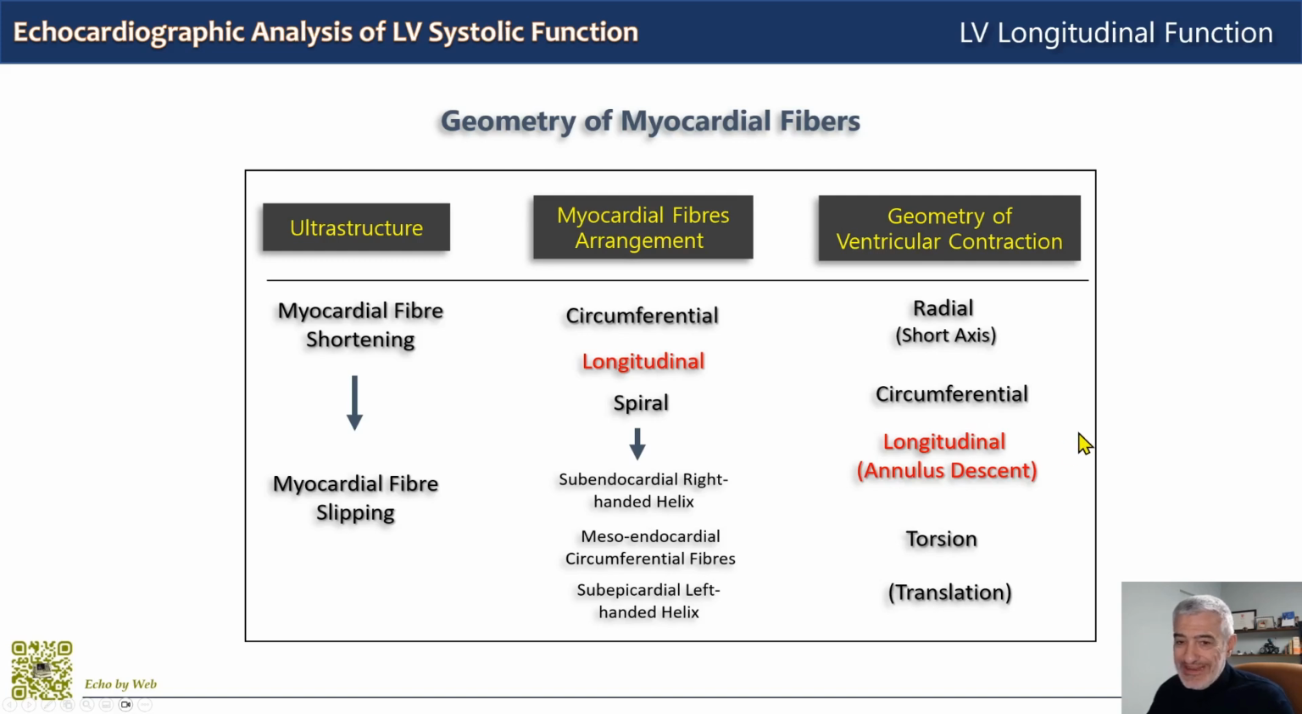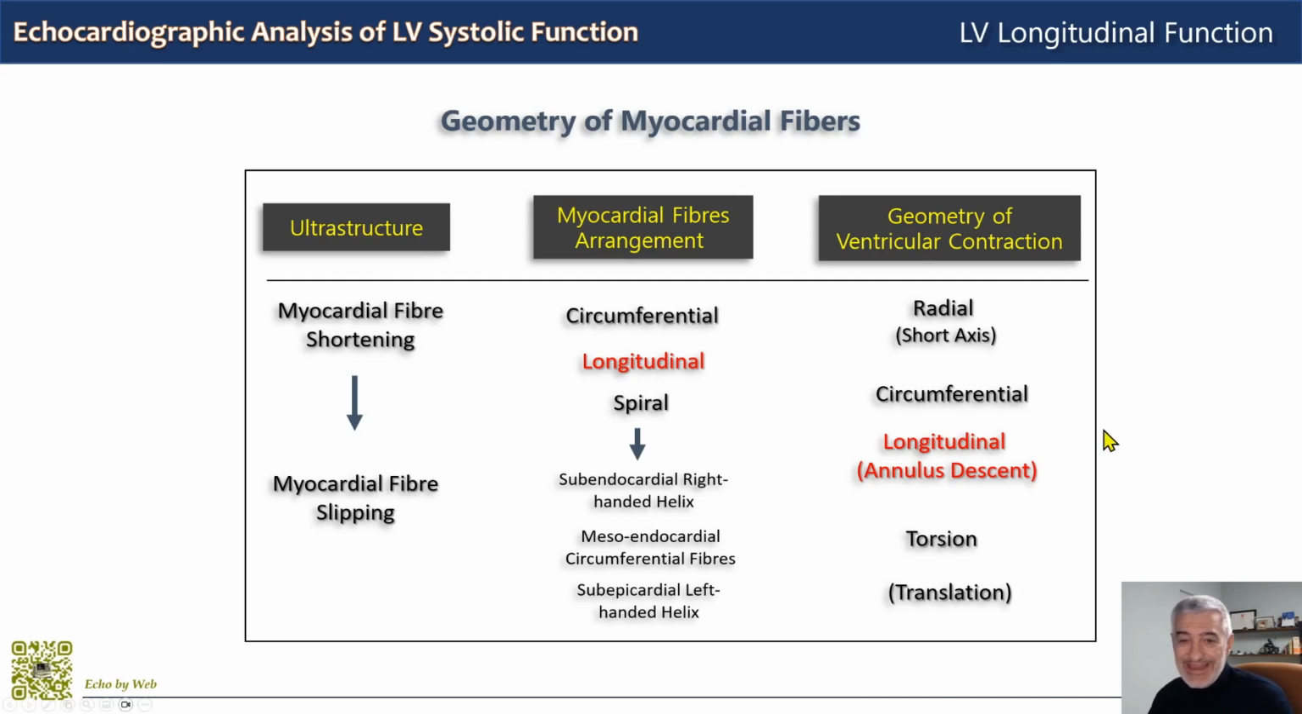So it must be clear that the analysis of longitudinal function is not a surrogate for the global ventricular function. So tissue Doppler or strain analysis is not a substitute of ejection fraction. These parameters are complementary in the analysis of left ventricular systolic function.